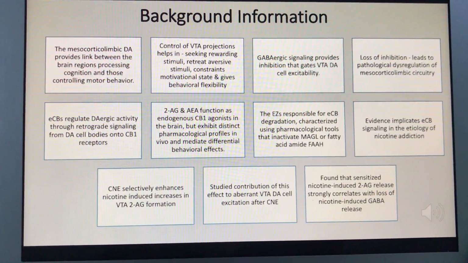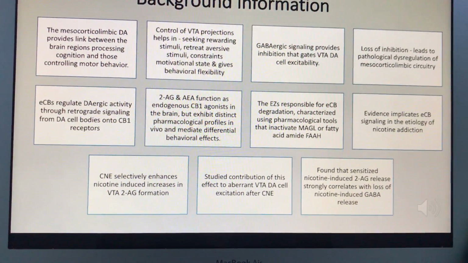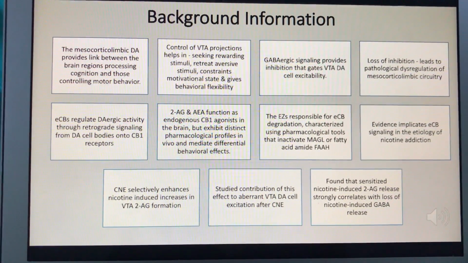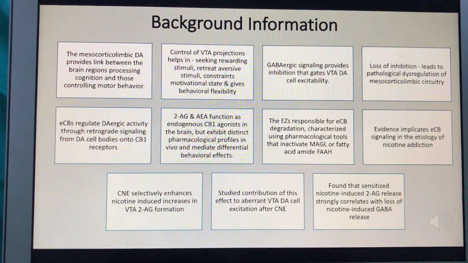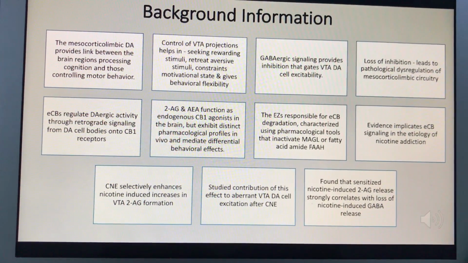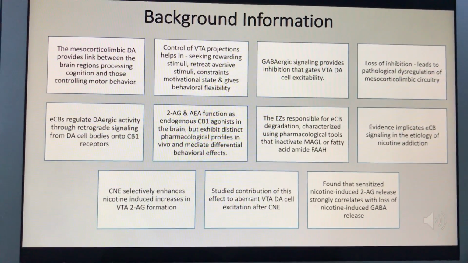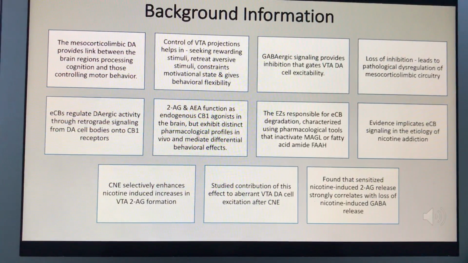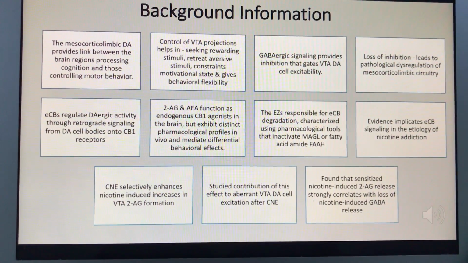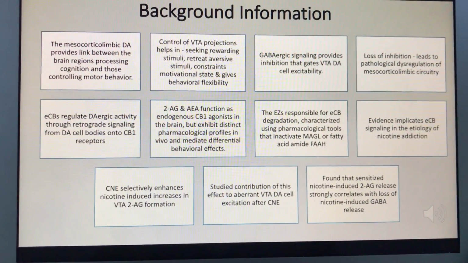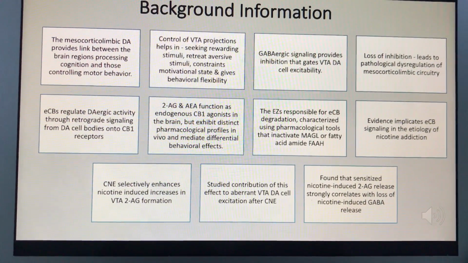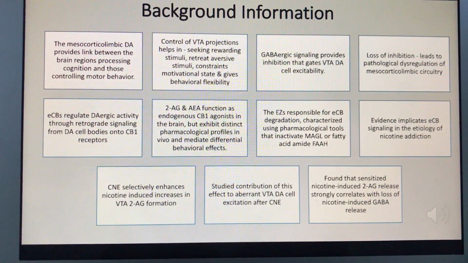Let us start by discussing what we already knew about dopaminergic VTA activity and ventral tegmental projections before conducting the study. The mesocorticolimbic dopaminergic system provides a link between brain regions processing cognition and those controlling motor behavior. Control of these ventral tegmental area projections helps in seeking rewarding stimuli and retreating from aversive stimuli. GABAergic signaling provides inhibition that gates ventral tegmental area dopaminergic cell excitability. Loss of this inhibition, however, leads to pathological dysregulation of mesocorticolimbic circuitry.